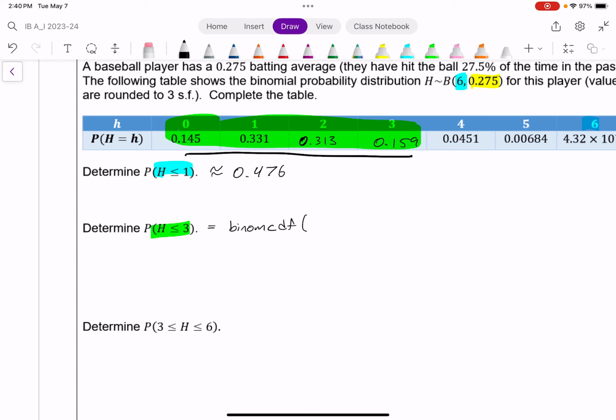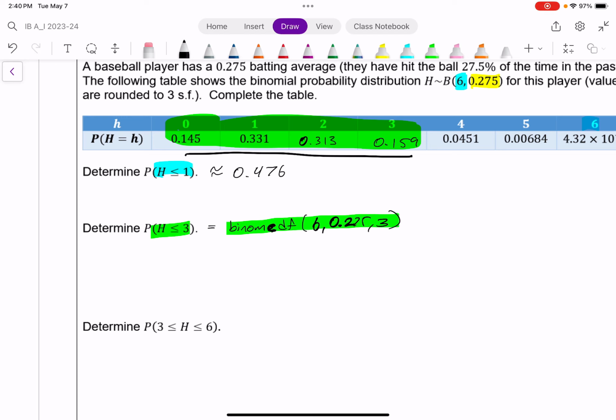And it's very, very similar how we use this. First, the number of trials is 6, 6 attempts at bat. The probability of success is 0.275. And then the last number is the maximum we're looking at. In this case, it's 3. But if we're using this function, we must realize that it's not actually telling us the probability of exactly 3 hits. It's 3 or anything less. And that's what the C stands for, cumulative. Cumulative means everything up to it and including that value.